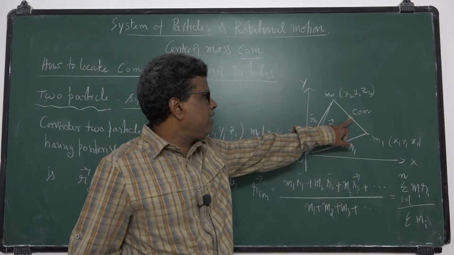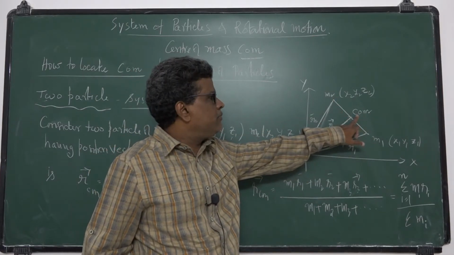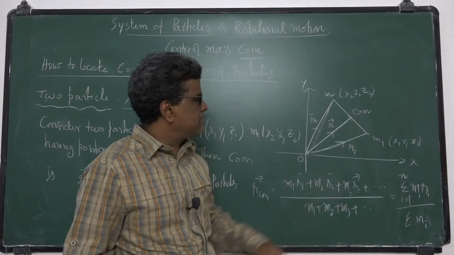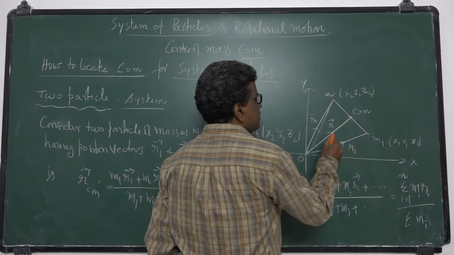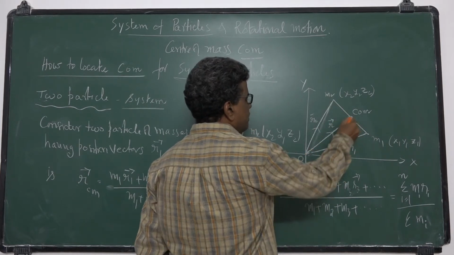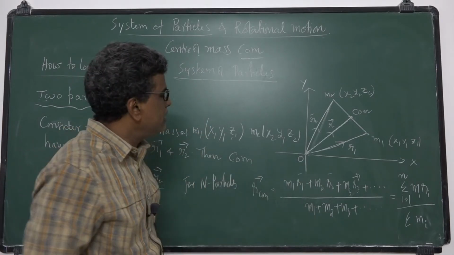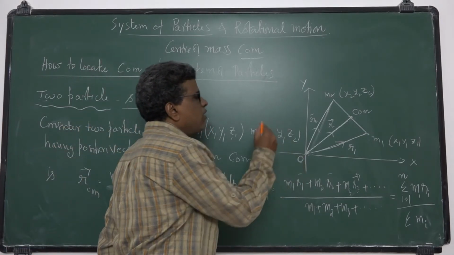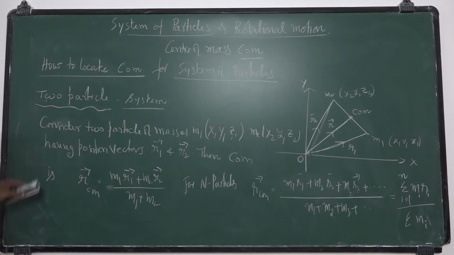Where will it lie? The center of mass lies on the line joining m1 and m2. Here r bar is the position of the center of mass with respect to this coordinate system, where our reference point is the origin.